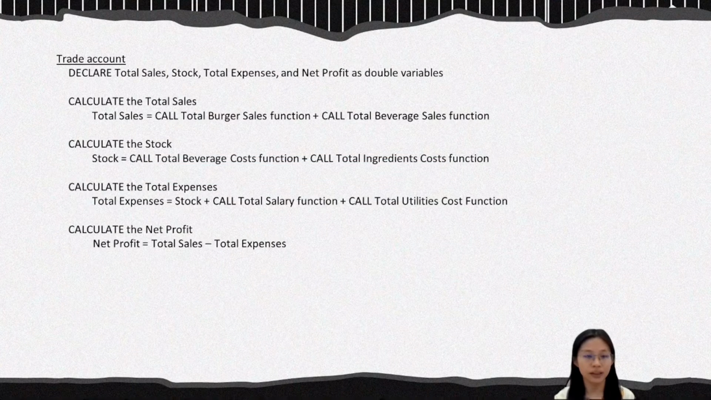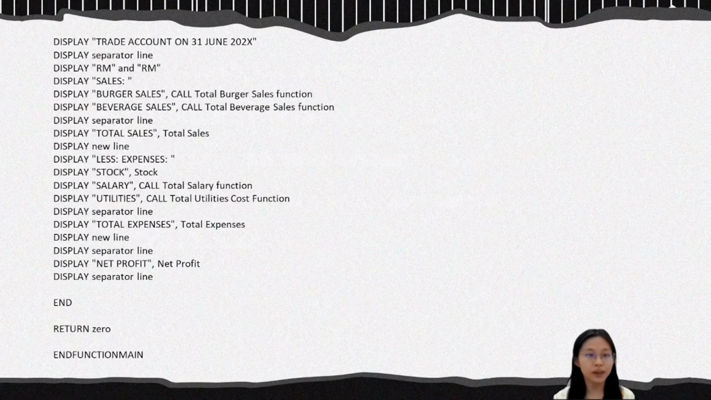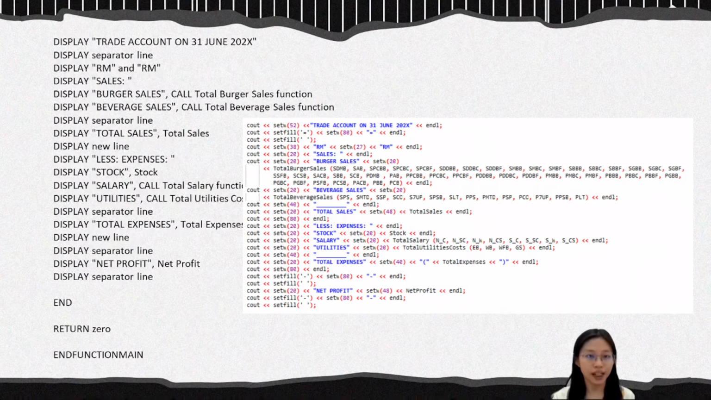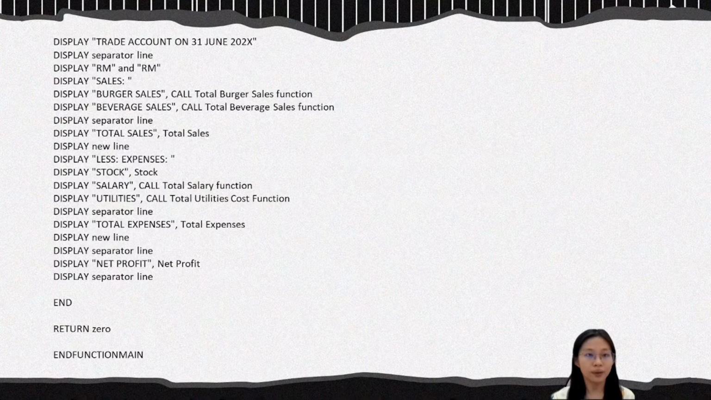Next, we calculate the total expense. The formula is stock plus total salary plus total utility cost. And here we need to call the total salary function and the total utility cost function. Finally, we calculate the net profit. The formula is total sales minus total expense. Next, we display the check account table, and we display the sales, the total sales, the expense, the total expense, and the net profit in the table.